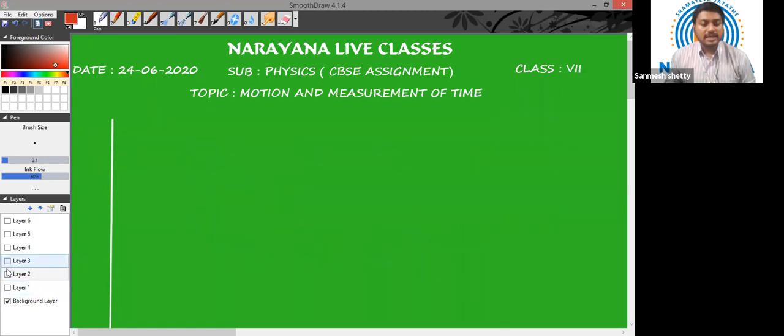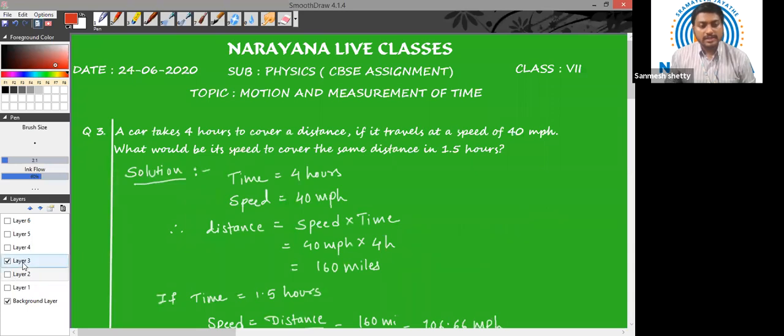Let us proceed to our next question, question number 3. A car takes 4 hours to cover a distance if it travels at a speed of 40 miles per hour. So there is a car which takes 4 hours to cover a certain distance. We don't know how much it is. Now, what would be its speed to cover the same distance in 1.5 hours?